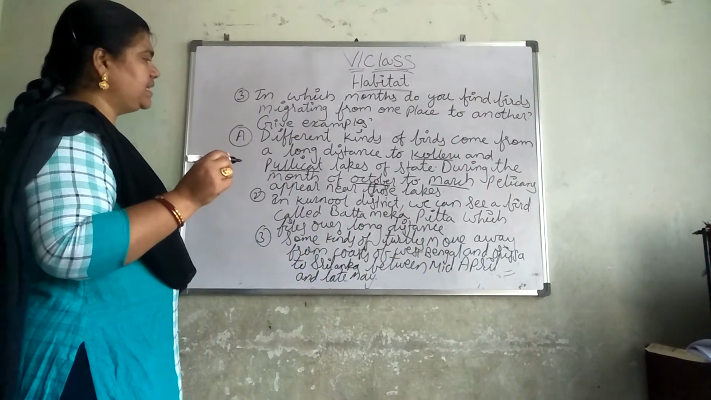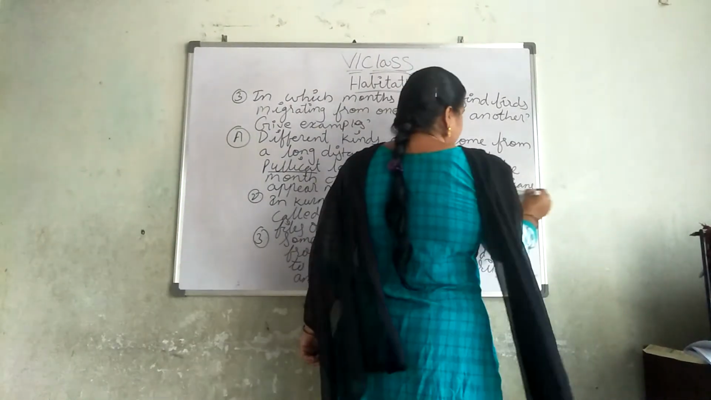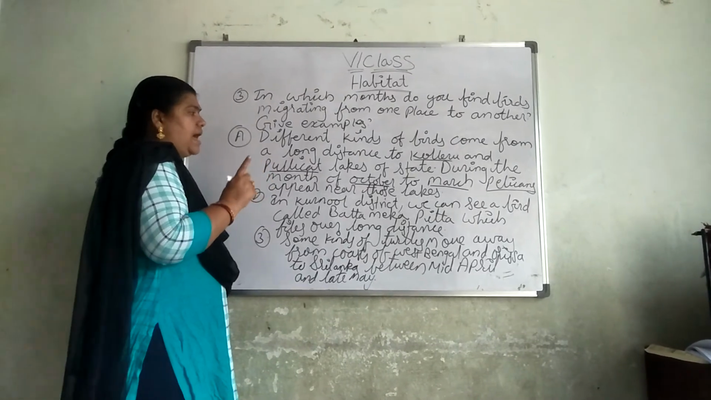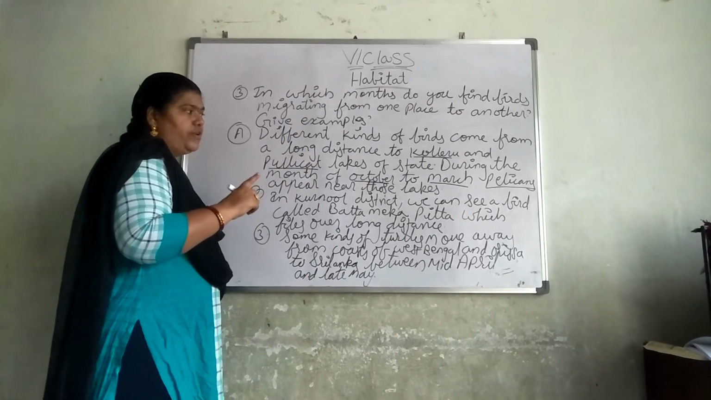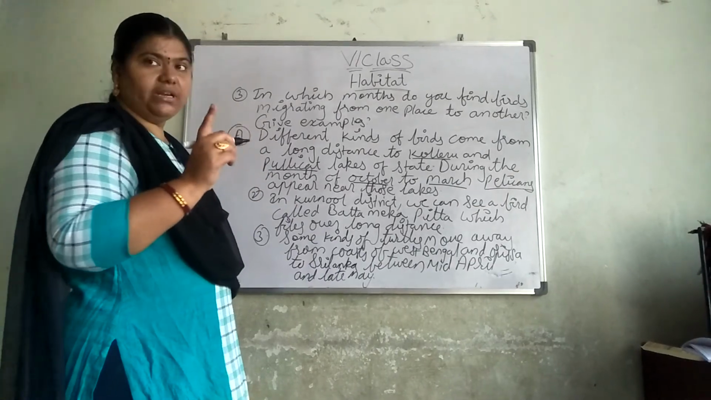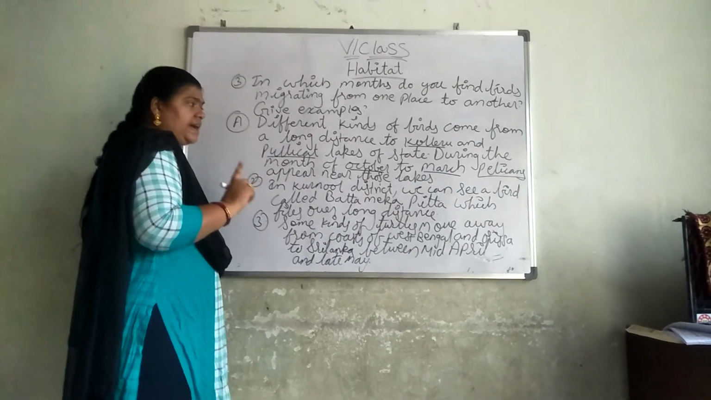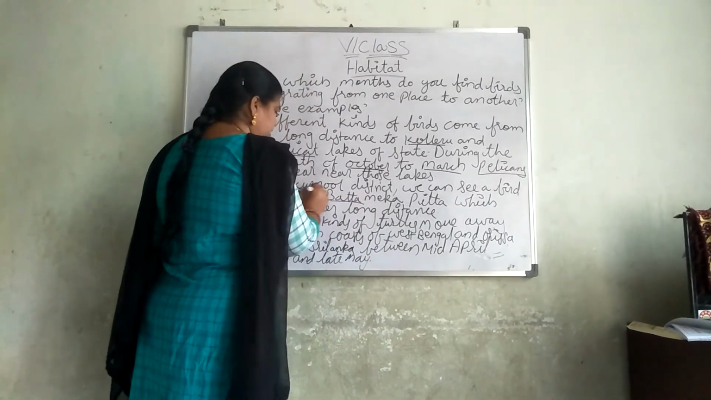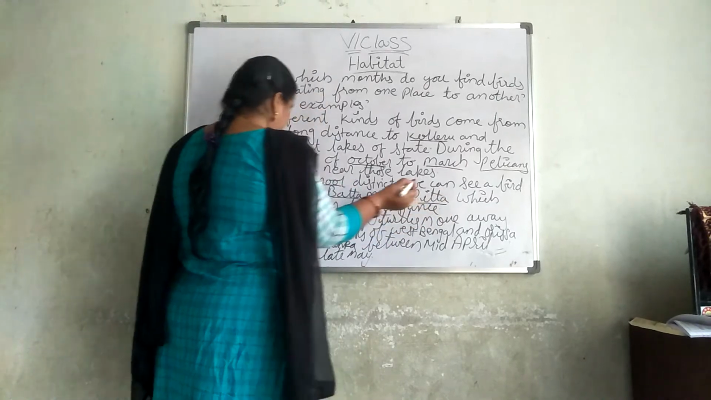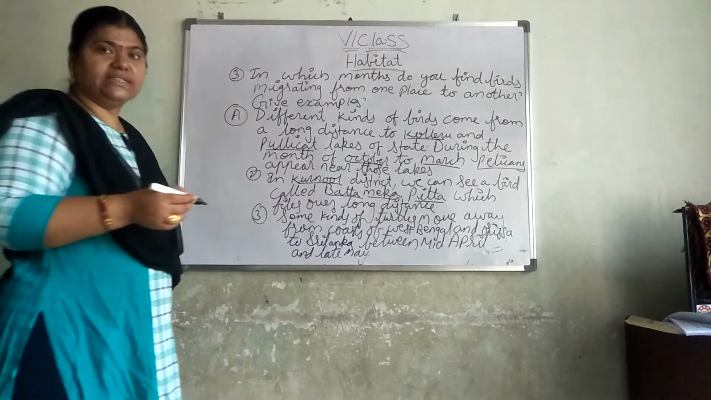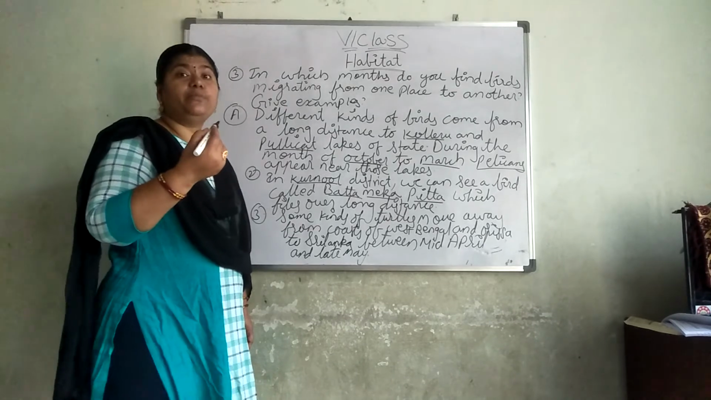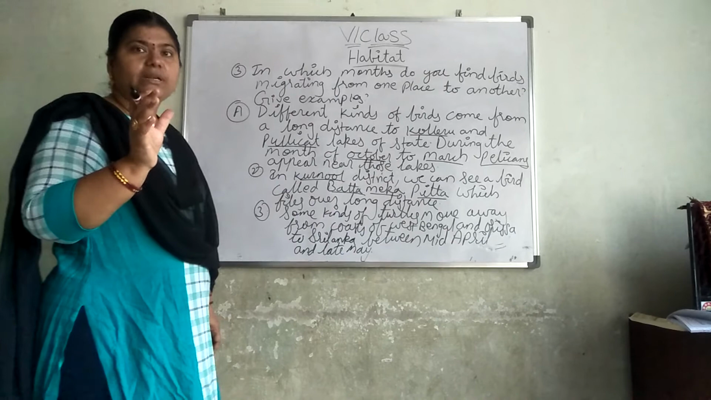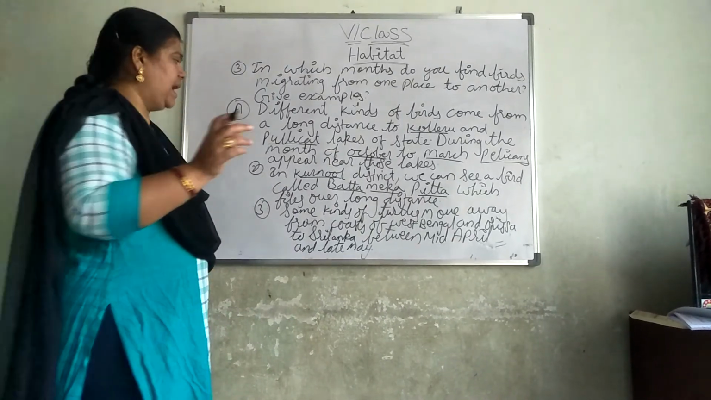Pelicans appear. What are the birds? Pelicans. So see here, different kinds of birds come from long distances to Kolleru and Pulikat lakes of our state during the months of October to March. Pelicans appear near those lakes. Next one, in Kurnool district we can see a bird called Batamika pitta. Which district? Kurnool, Batamika pitta, which flies over long distances. For what purpose? For reproduction, for laying the eggs. They will look for a comfortable place where they can lay the eggs and they will move there.